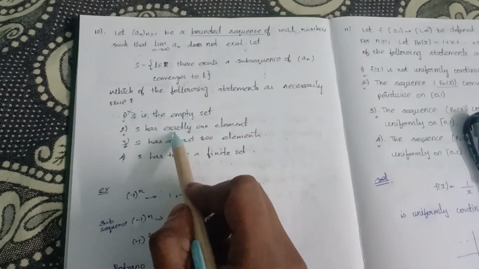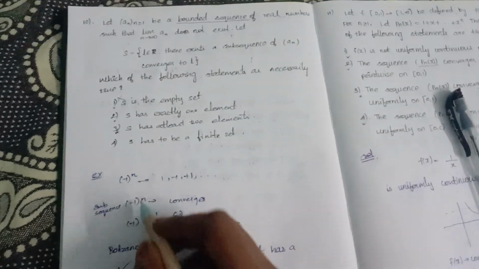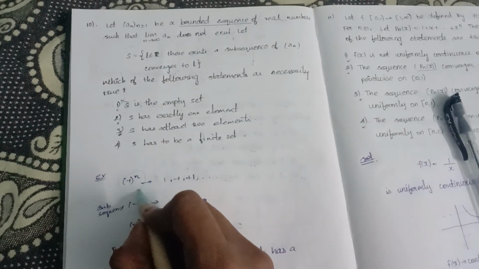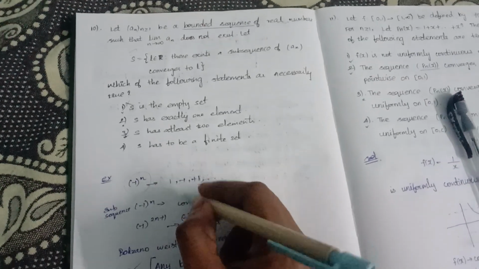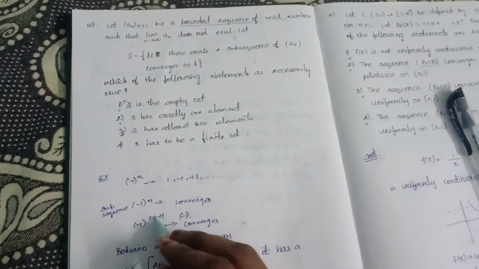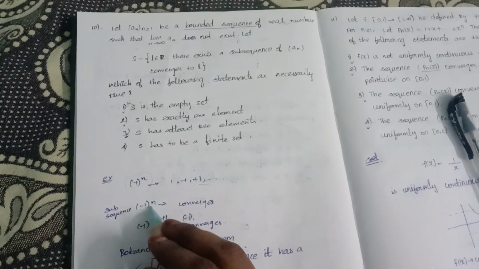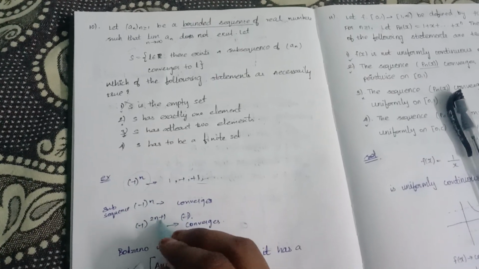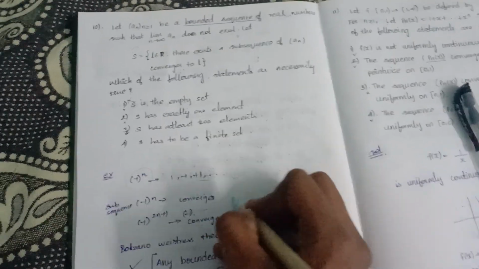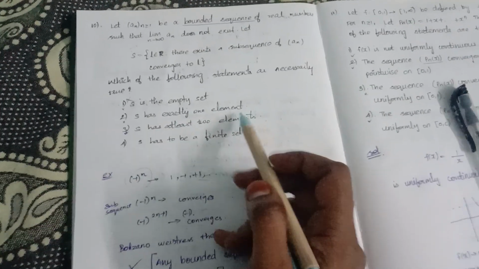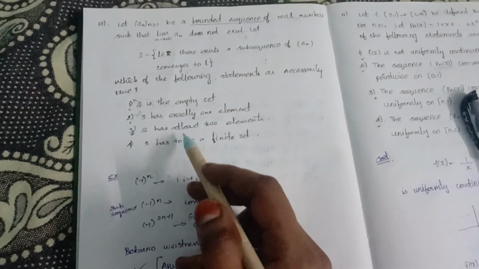And S has exactly one element. If it is (-1)^n, it has two forms. If we take the subsequences (-1)^(2n) or (-1)^(2n+1), it can take both the +1 and -1 values, so it does not have exactly one element. So this option is wrong.